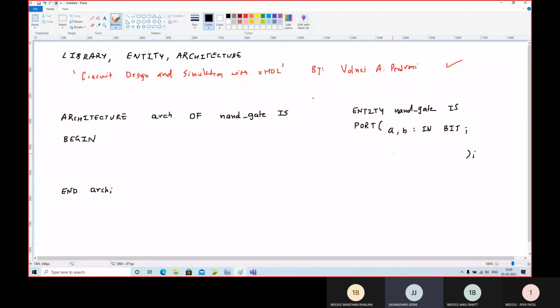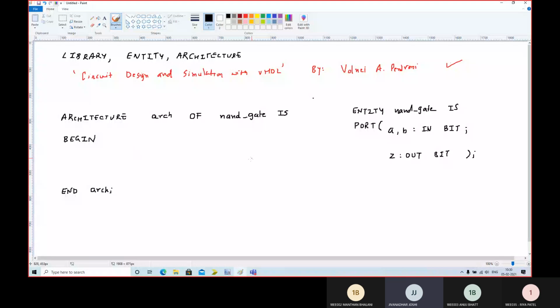Say Z is the output, then I can write Z, OUT, and then bit. Don't put a semicolon here, but if there is a second line here, then it is to be followed by the semicolon. Okay, is everything clear? Yes or no? Yes, sir.